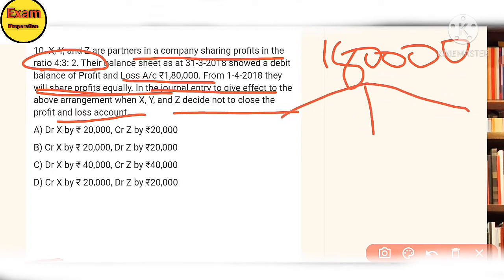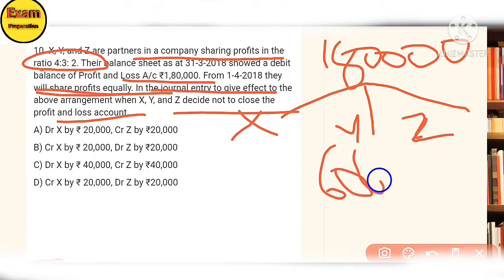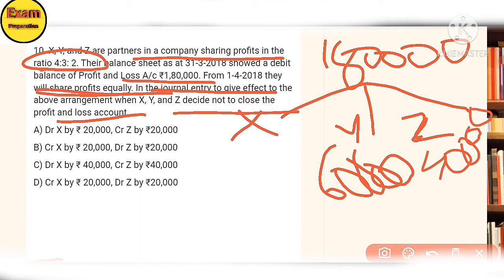So 1,80,000 divided into 4:3:2 for X, Y and Z. Y is 60,000, Z is 40,000, and X is 80,000.